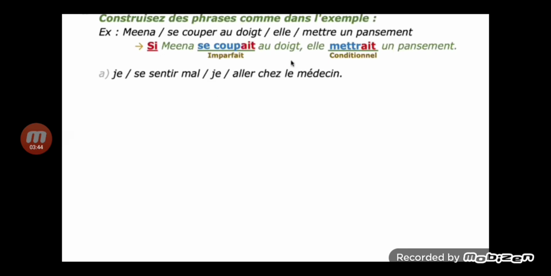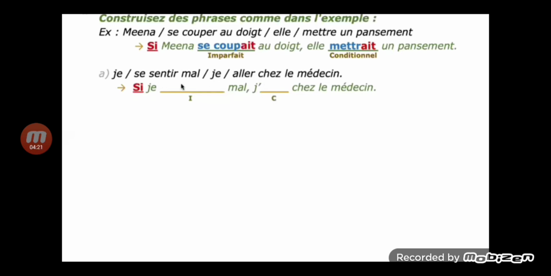If you are going to follow the same model as the example, you must write here. Okay, so start with si, and je is the subject given there. The first verb is in reflexive form, se sentir, and you have to write it in imperfect. And the second verb is given there, aller, that should be in conditional.